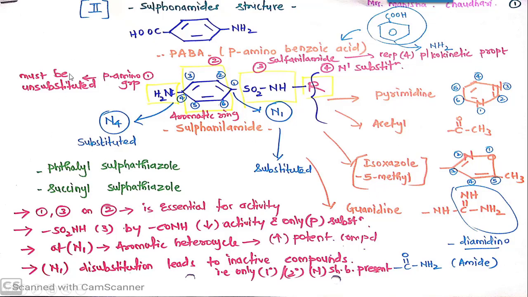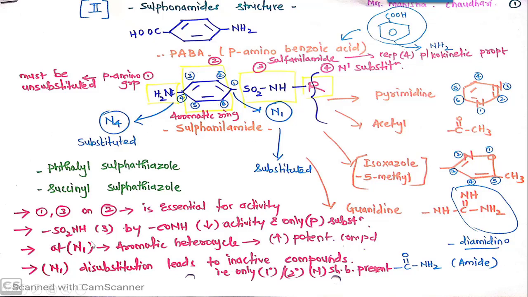So what are the further SAR points now? This 1, 3 on 2. Now what is 2? This middle ring, this phenyl ring. So on this ring, 1 that is NH2 and 3 that is sulfamoyl group and NH2 group, these are very much essential for the activity. That means on this ring both should be at para position. One is sulfamoyl and one is NH2.